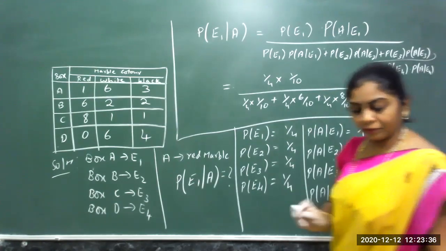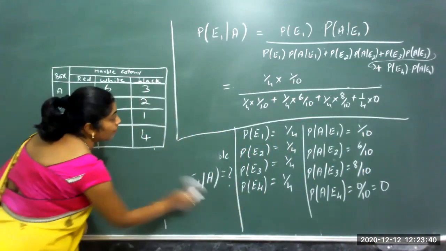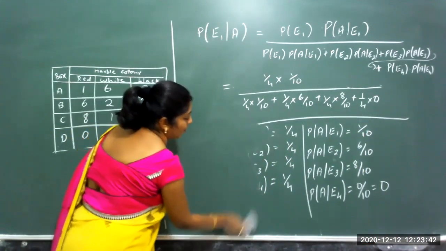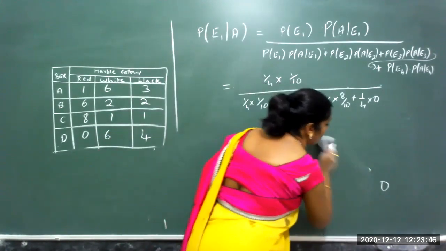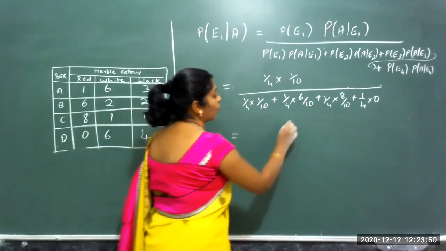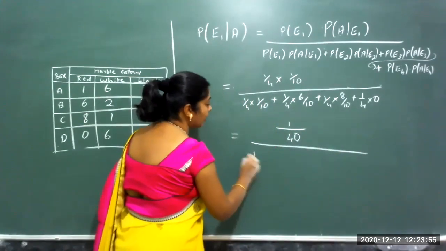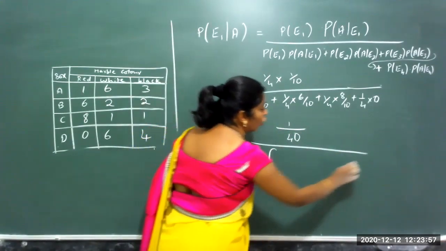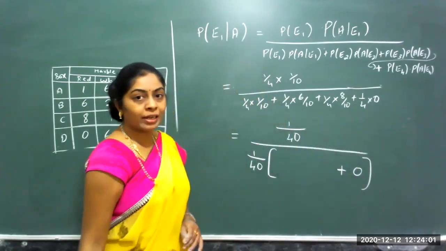So if I simplify this, 1 by 40 in the numerator, and in the denominator also I get 40 common. The last one is 0, anything into 0 is nothing but 0, that I leave as it is.